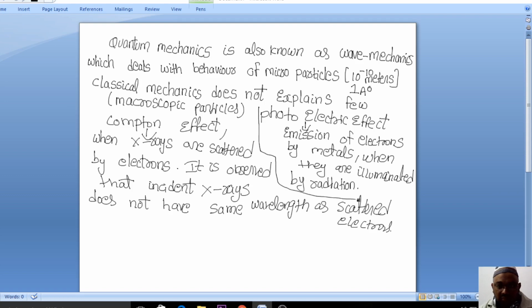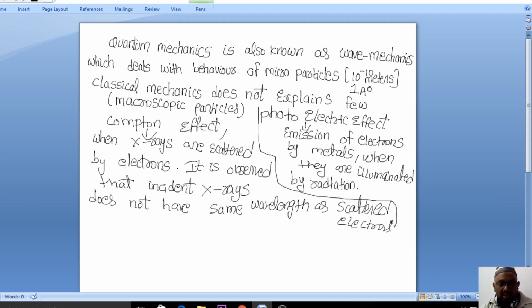Now this is the difference. This particular concept has not been explained clearly in classical mechanics, which deals with macroscopic particles. The Compton effect and the photoelectric effect deal with particles which are not macroscopic; they are microscopic. So there is a real need to study quantum mechanics. Quantum mechanics is also known as wave mechanics, which deals with the behavior of microparticles, and these may be X-rays, electrons, photons, and so on.